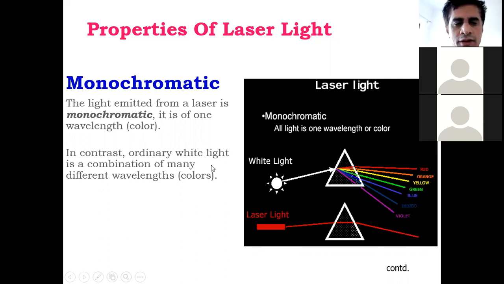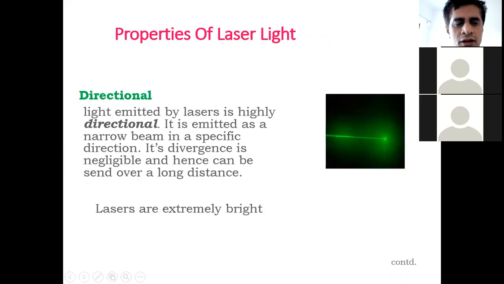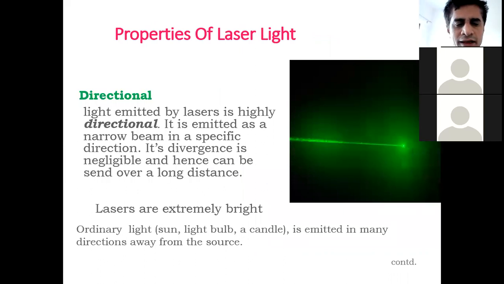Then directionality. Light emitted by a laser is highly directional, and its divergence is negligible, and therefore based on this property we can find out the distance of a distant object. That is, you can find out the distance between the surface of the moon and the earth's surface, based on these properties.